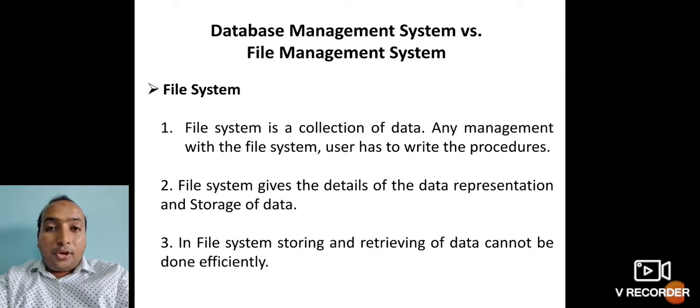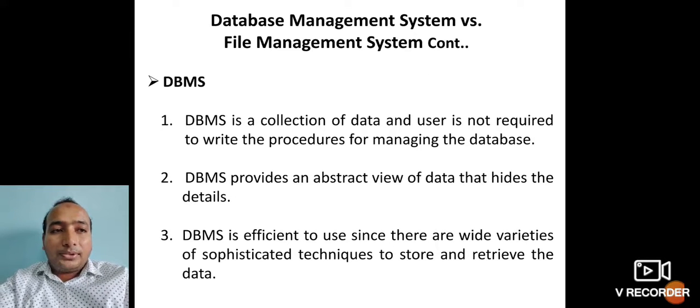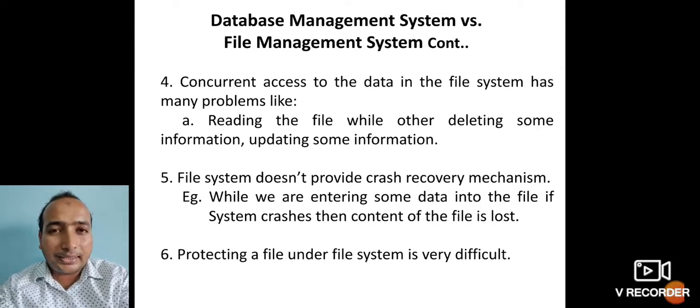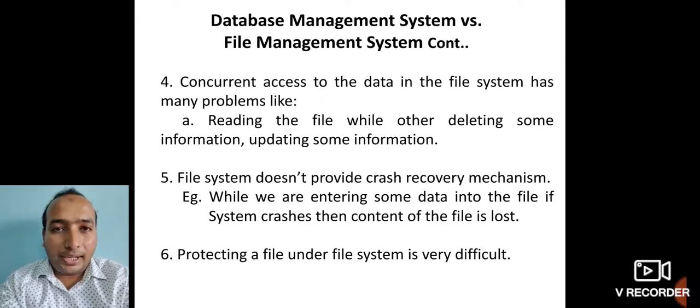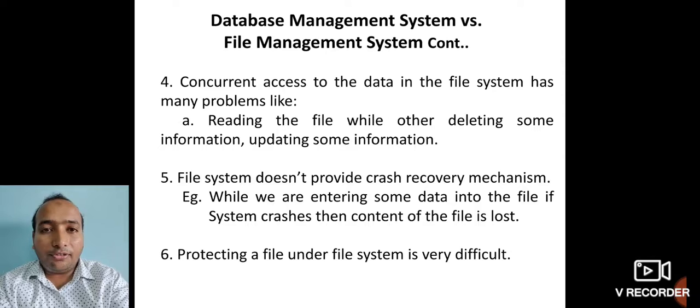Third one is, if you are having a huge amount of data or even some normal amount of data, managing that, that is storing and manipulating that, is not done effectively. The fourth one is about concurrent access, that is your parallel or simultaneous access. Concurrent access of data in the file system has many problems. For example, concurrent access refers to the same piece of data being accessed or used by more than one user at the same point of time.